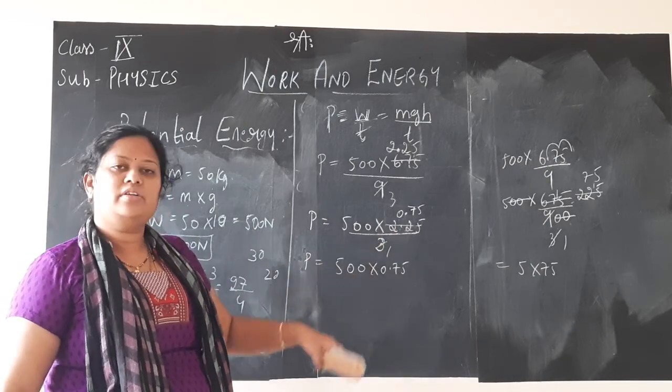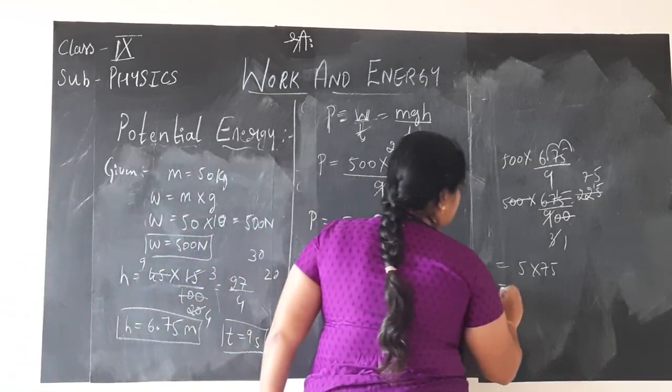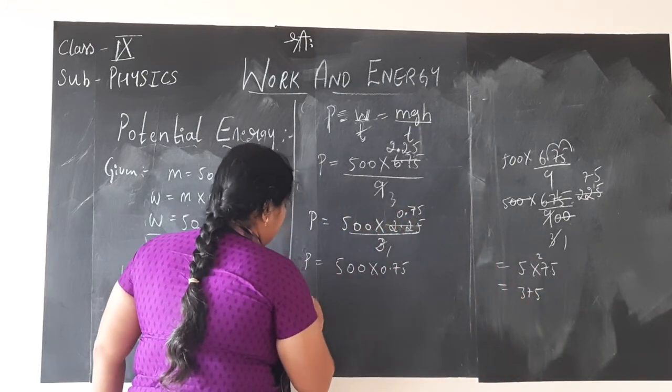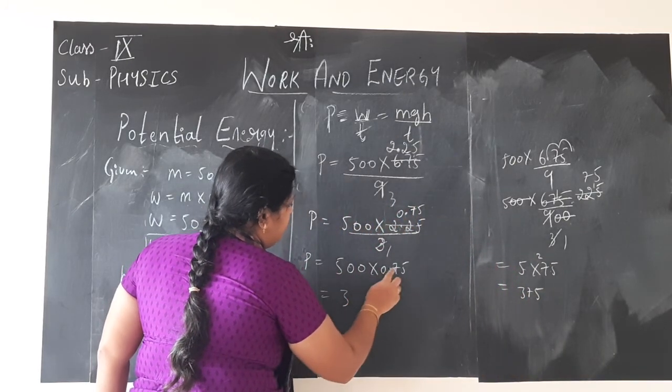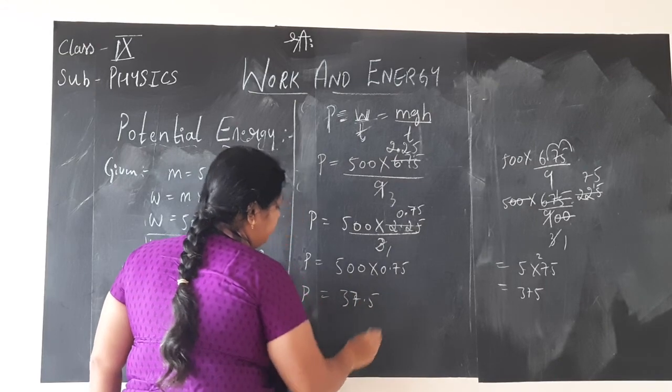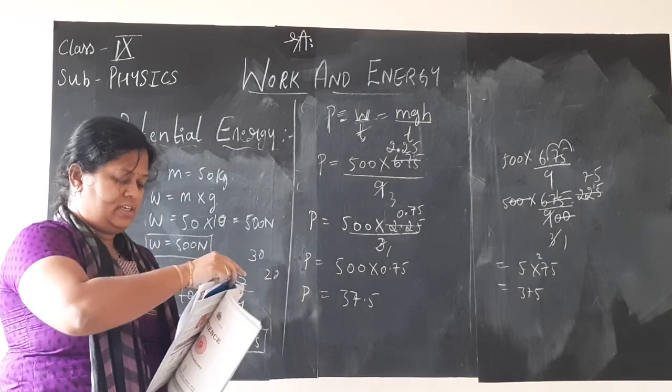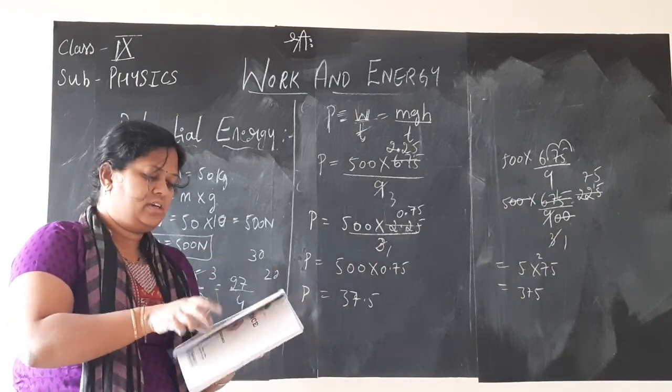Whichever method you want, you can follow. When you multiply, children, 375 comes here, and here maybe 37.5 comes, power in terms of joules. That's it. What they have got, let me check.